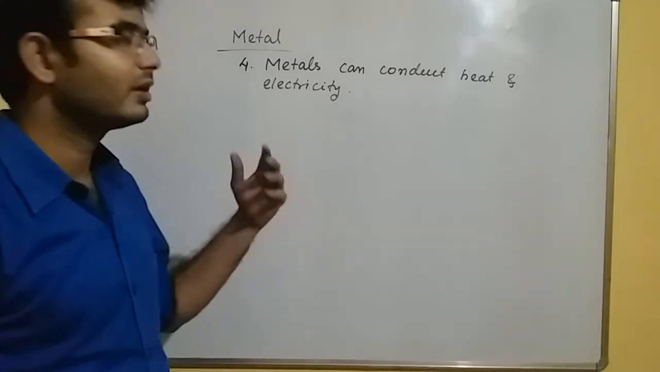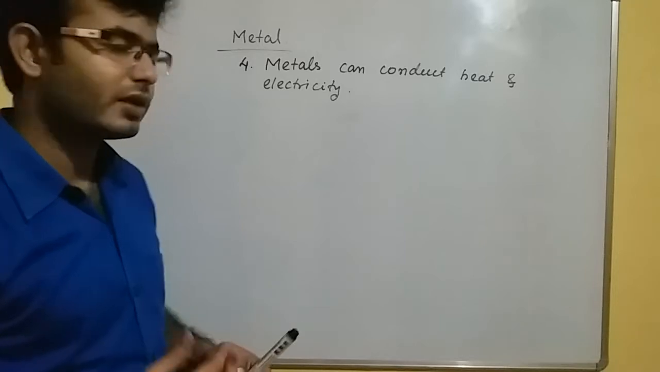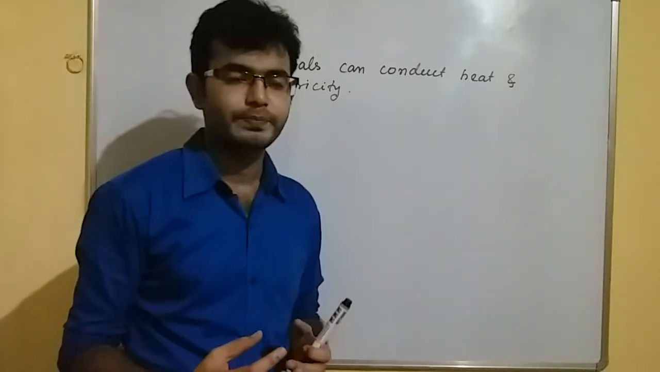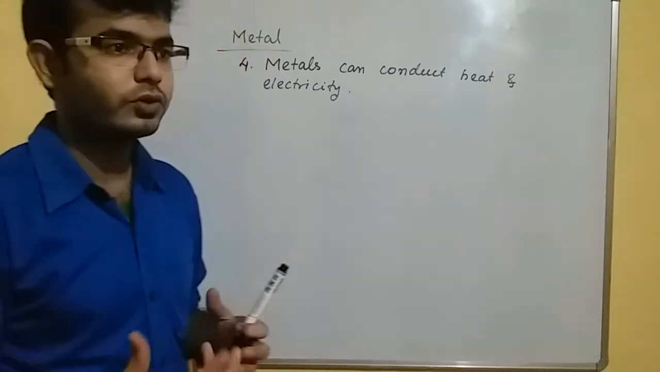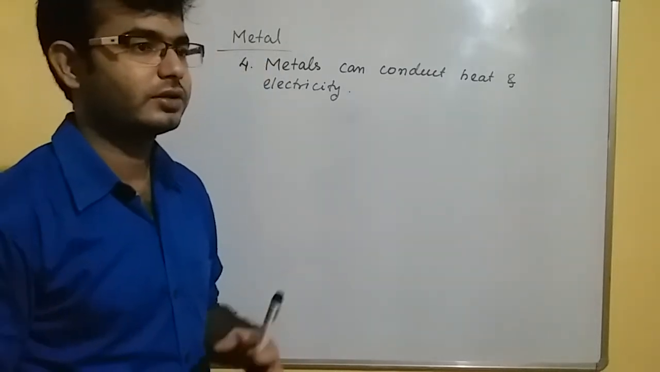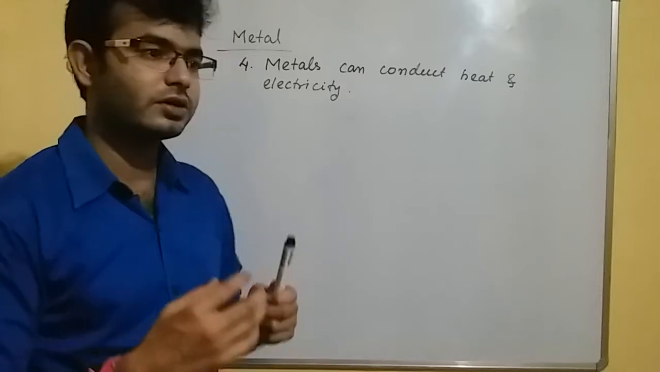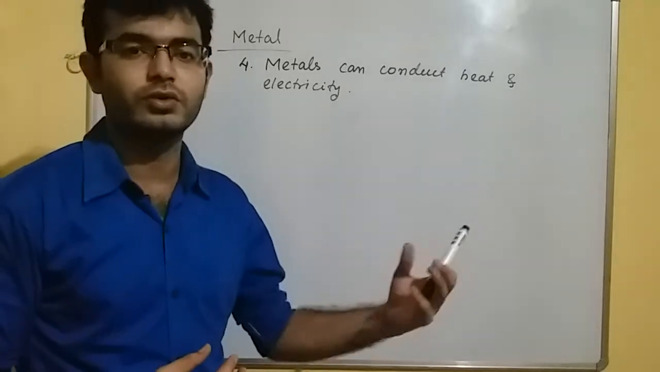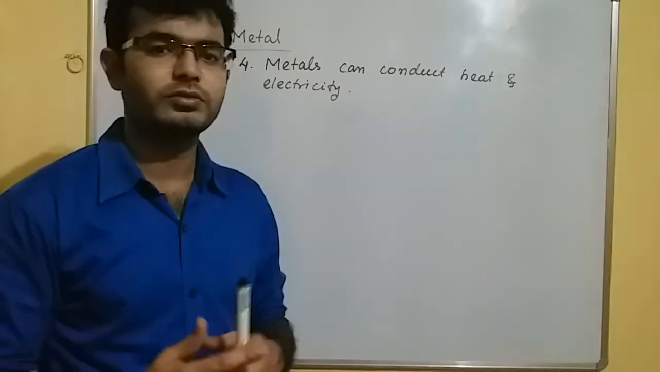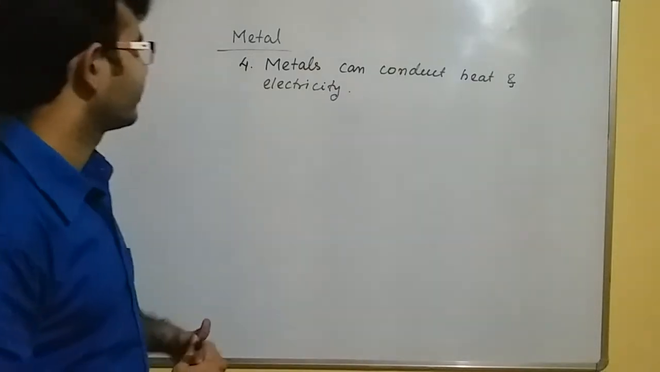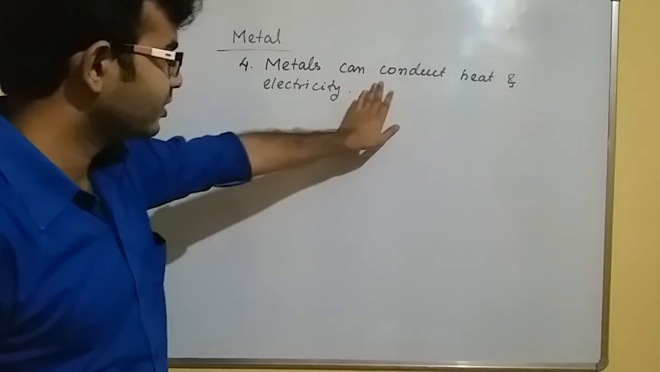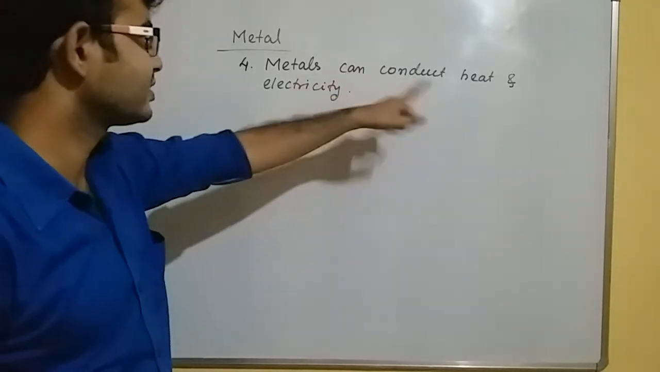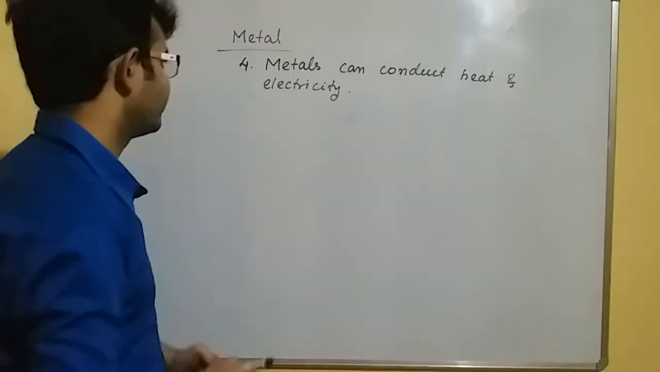So it means that metal can conduct electricity because metals have free electrons. Metals have loosely bounded electrons, meaning their electrons are quite loosely bounded by the nucleus. We'll discuss about the structure of atom later, and it will be much more clear. Now just remember this one, that metals can conduct heat and electricity.